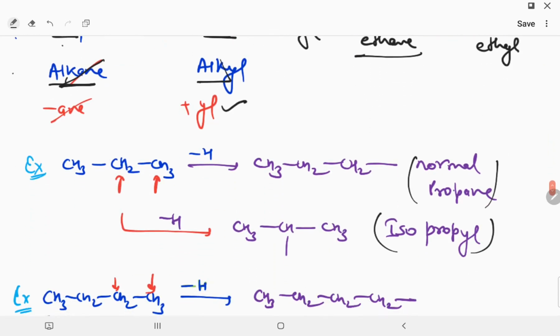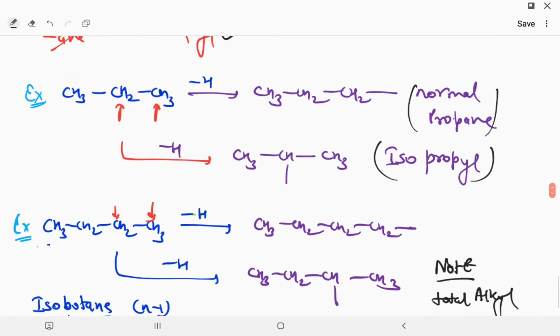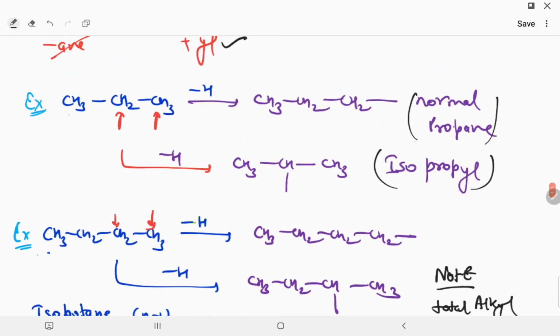Okay. Now understand the other alkyl groups. If you see the normal propane, there we can attach two types of alkyl with this carbon. So we have one free valency like this, and one free valency like this. So we can say propane has two types of alkyl group, normal propyl and isopropyl.